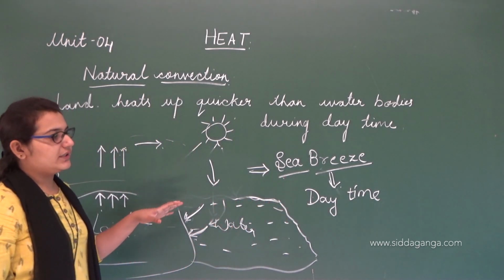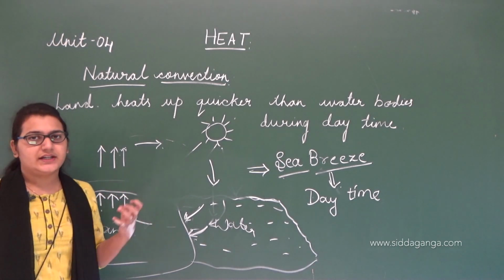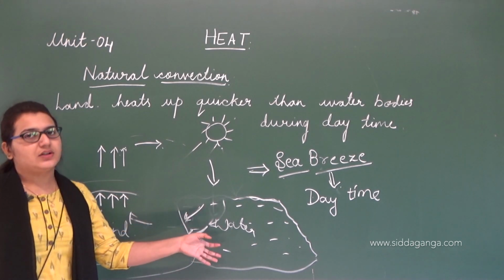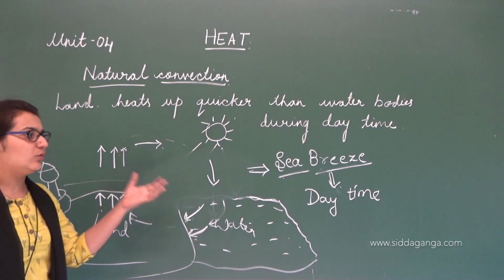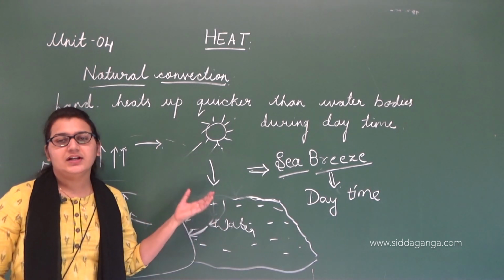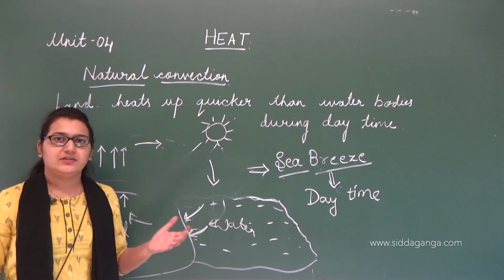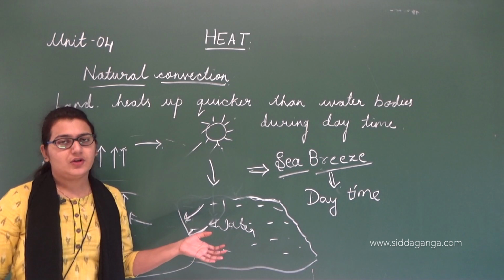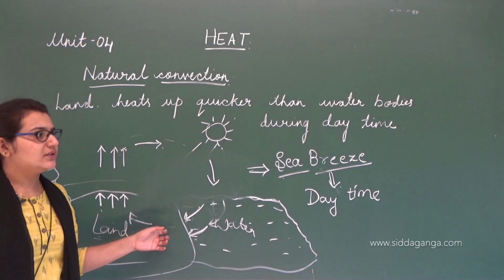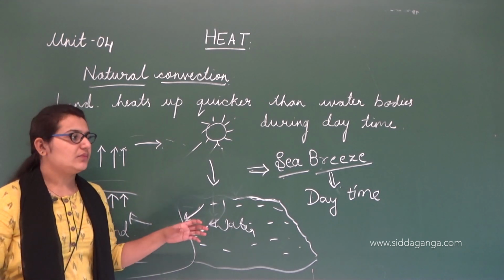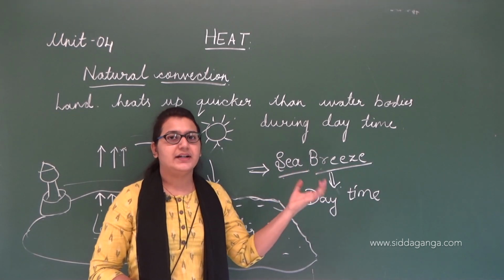It's because only during the daytime the land gets heated up quicker than the water surface. Since this happens due to the movement of air molecules, there is heat transfer. That is the reason it is natural convection. What exactly is convection? The transfer of heat due to the movement of molecules, right? We can clearly see there is a movement of molecules, so it is natural convection. This happens during the daytime. So what happens at night?